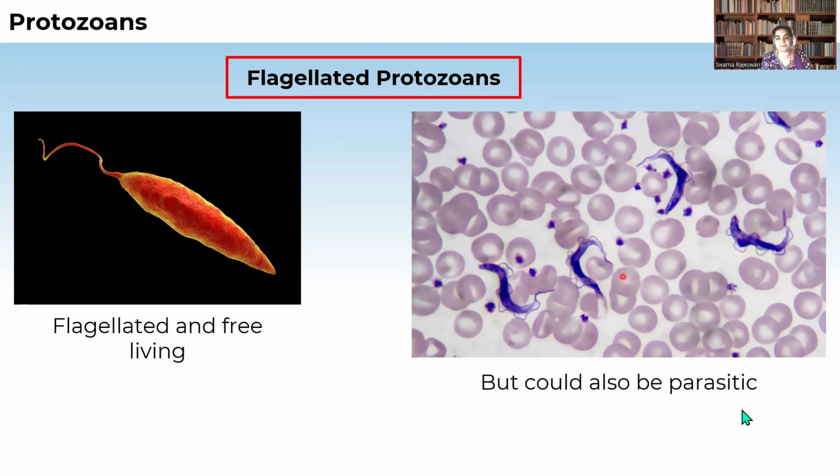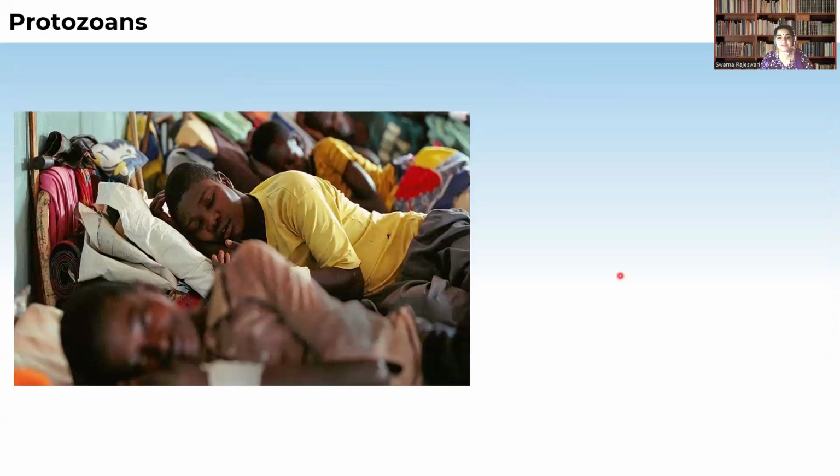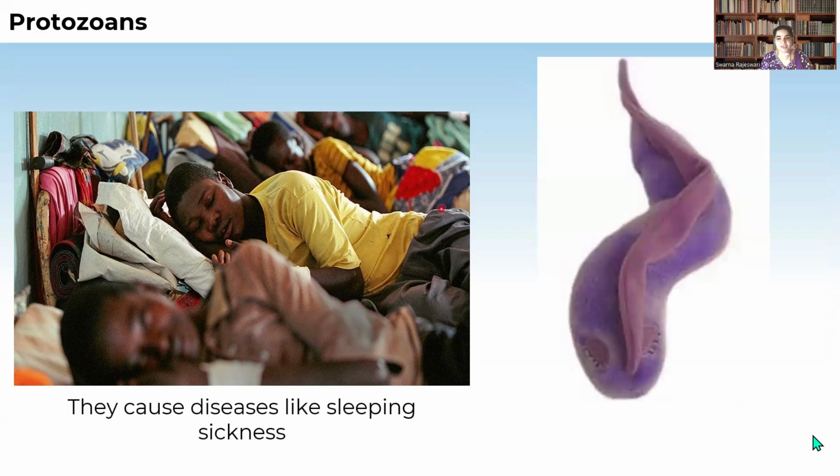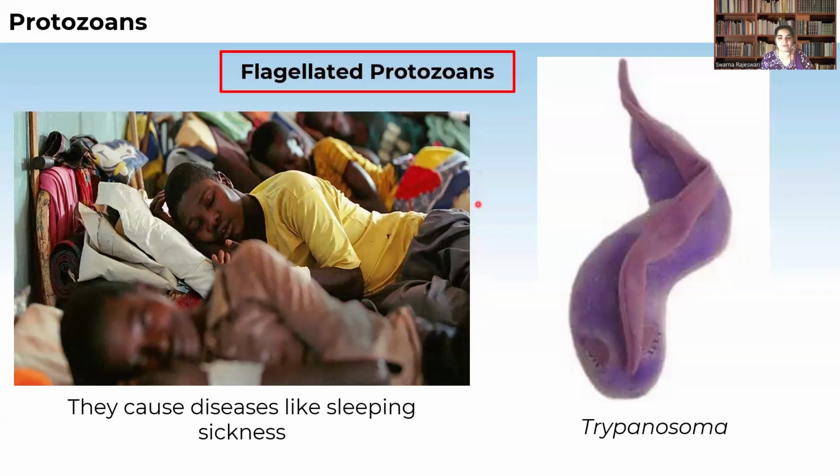Example, trypanosoma, which causes the disease called sleeping sickness, a protozoan disease which we will be studying later. So this is a flagellated protozoan.